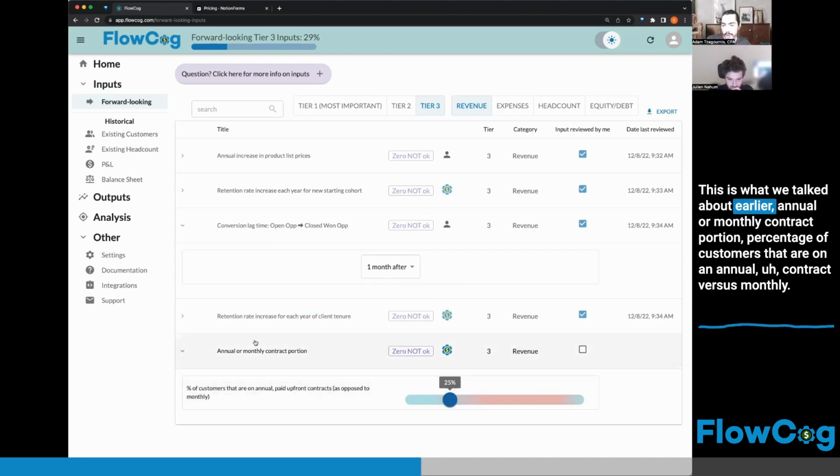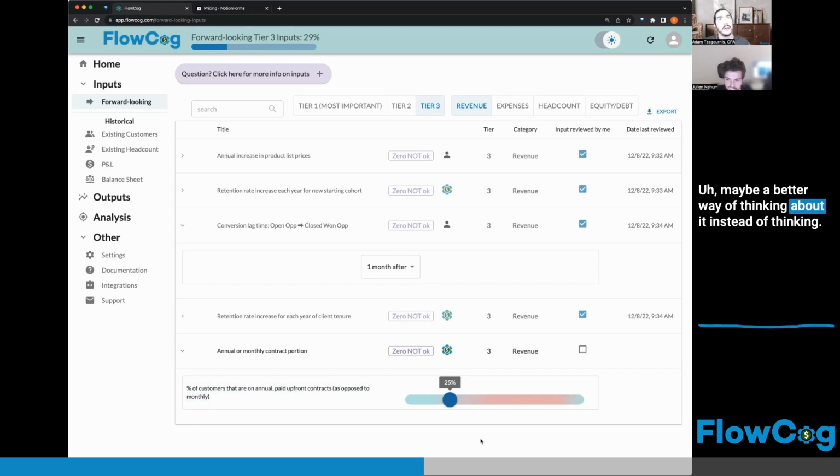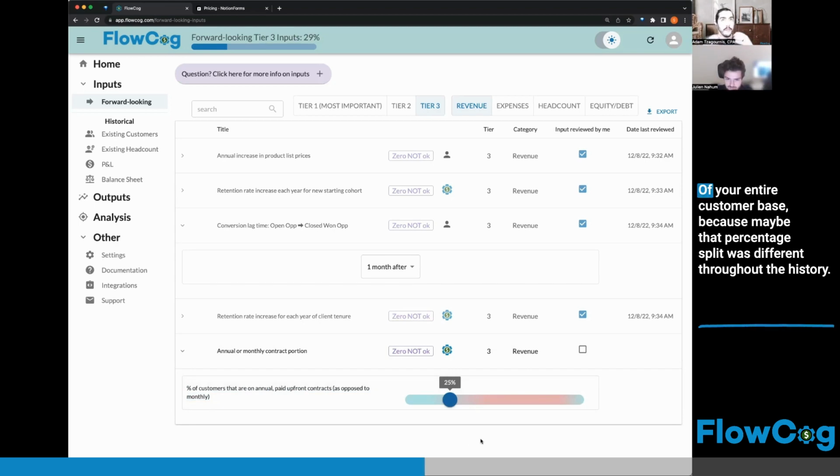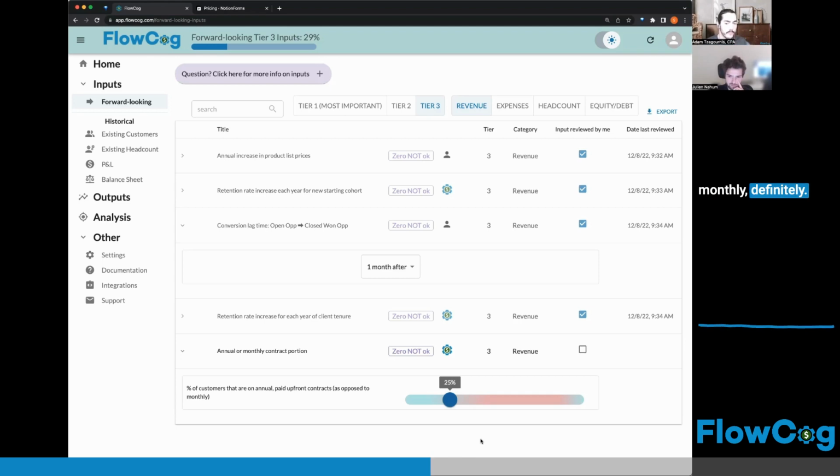This is what we talked about earlier: annual or monthly contract portion, the percentage of customers that are on an annual contract versus monthly. Maybe a better way of thinking about it, instead of thinking of your entire customer base, because maybe that percentage split was different throughout the history, is what about customers that are signing up today? So for instance, the customers that signed up in the past 30 days, did most of them stick? Yeah, most of them are monthly, definitely.